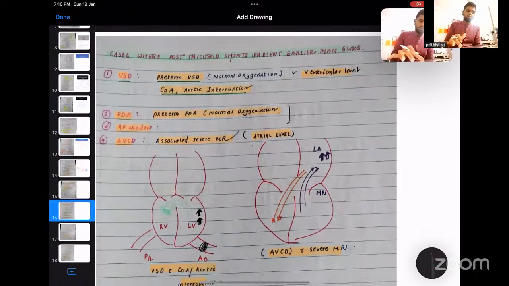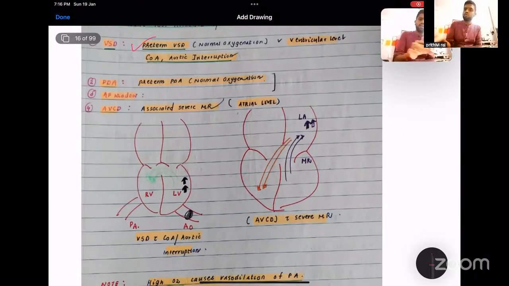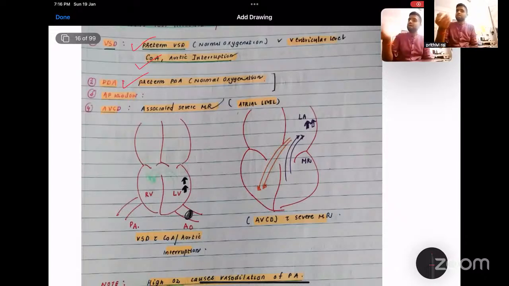So I already told it. So VSD: preterm VSD with normal oxygenation, coarctation of aorta, aortic interruption, and critical aortic stenosis. PDA can present before 6 weeks because of preterm PDA with normal oxygenation. So these are the few examples you should know.